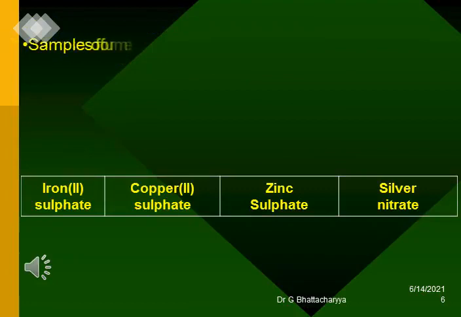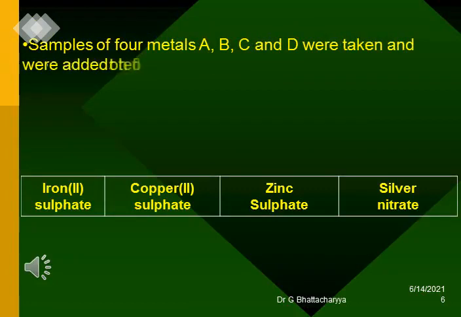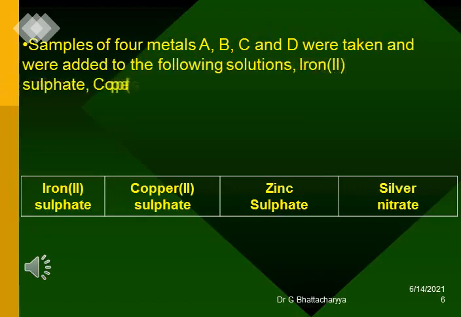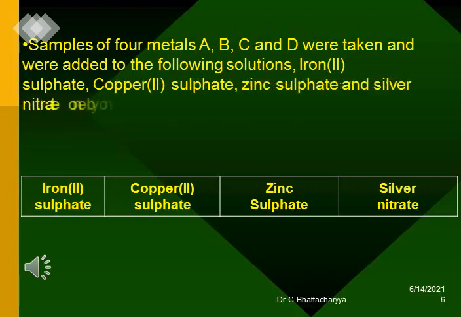Samples of 4 metals A, B, C and D were taken and were added to the following solutions: iron 2 sulfate, copper 2 sulfate, zinc sulfate and silver nitrate one by one. The results obtained have been tabulated and answer the questions that follow.